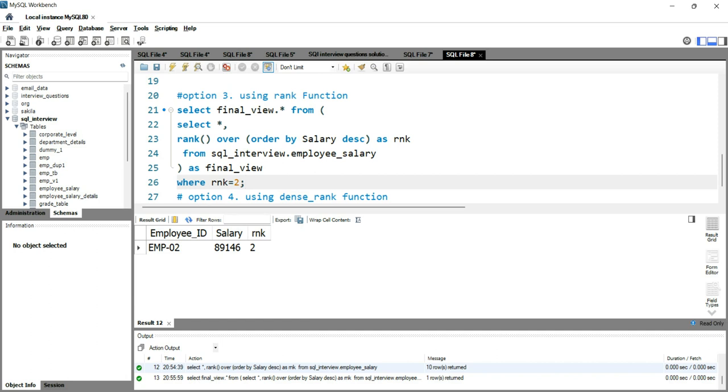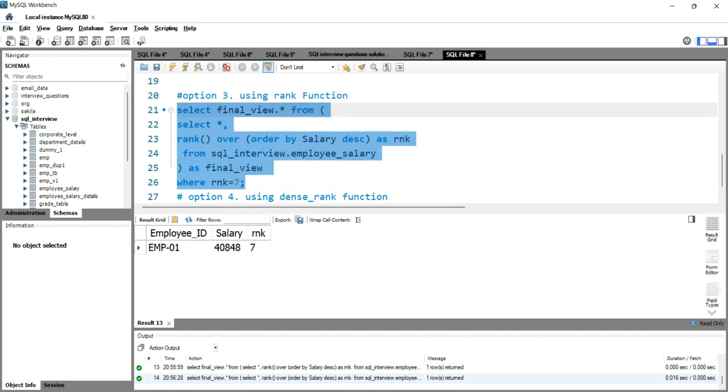Now if your interviewer asks whether you can get the third highest salary or fifth highest salary, what you have to do is simply replace this 2 with 5 to get the fifth highest salary. If he or she asks you to get the seventh highest salary, you just have to remove this 5 and put 7 and then get the seventh highest salary. So this is how basically you can use the rank function to calculate the rank of each row within the result set and get your output based on your required conditions.